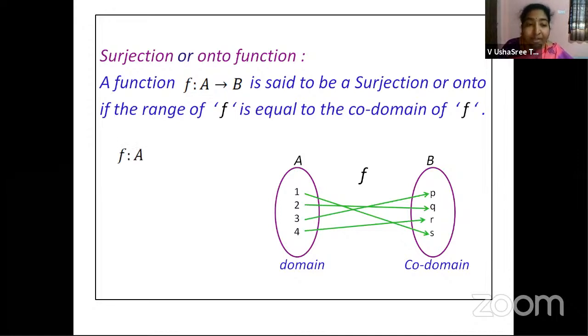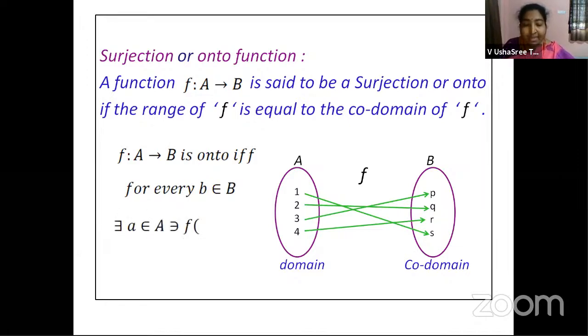So we can also define this as f maps A to B is onto if and only if for every b belongs to B, there exists a belongs to A such that f of a is equal to b. What does it mean? For every b belongs to B, that means for every element which is there in the second set, you should always have one element in set A such that the element when substituted in the function gives you b, which is there in the second set, right?